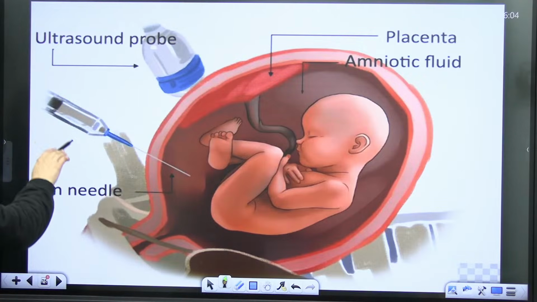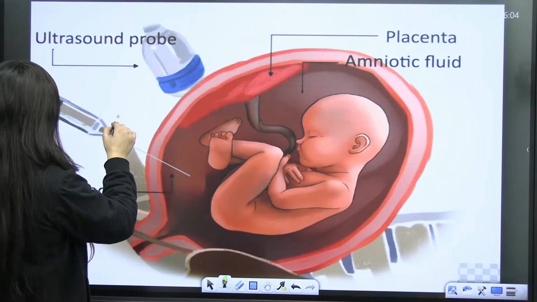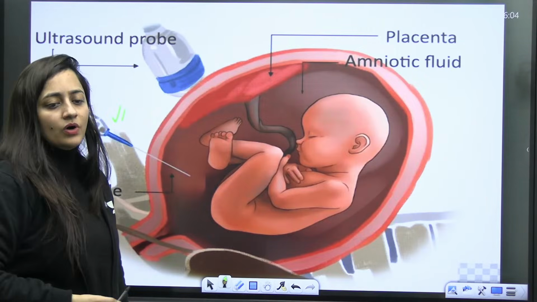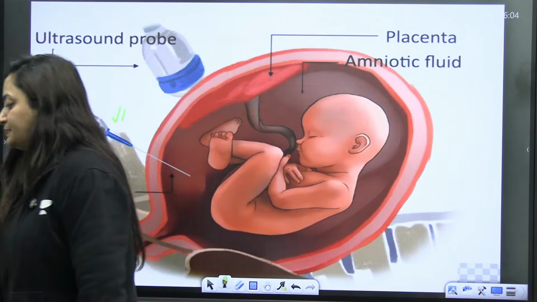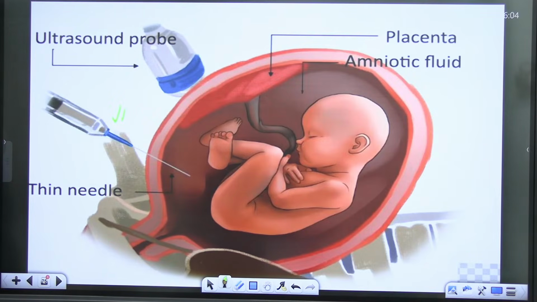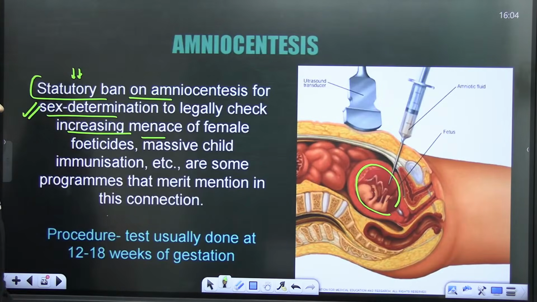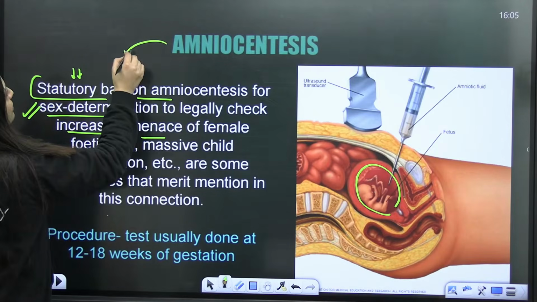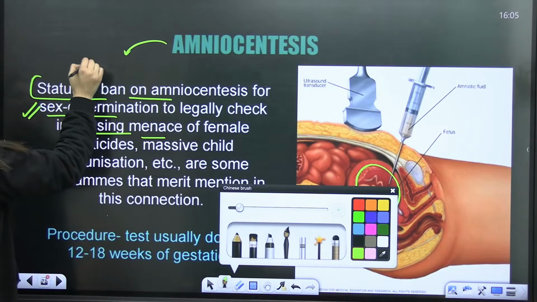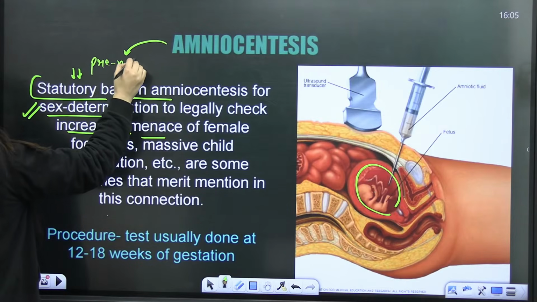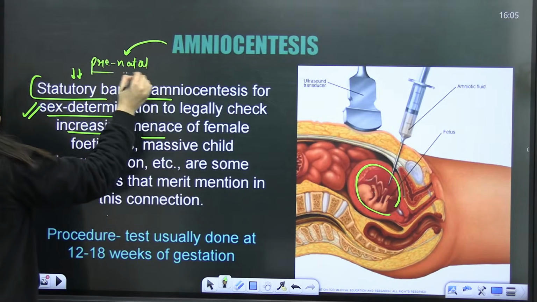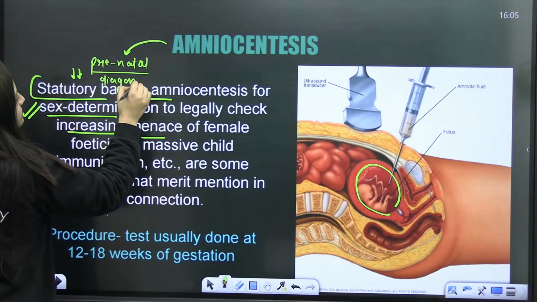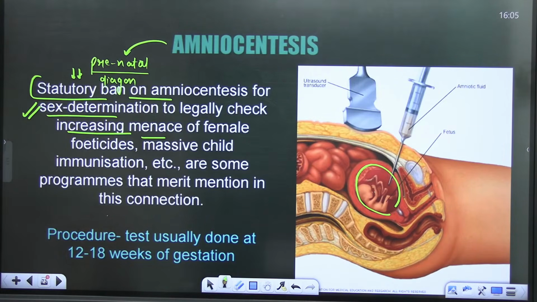See this, this is the ultrasound probe. With the help of a thin needle, the amniotic fluid will be taken out. Because it is performed before birth, can I not say that it is a prenatal, before-birth diagnostic technique, yes or no?